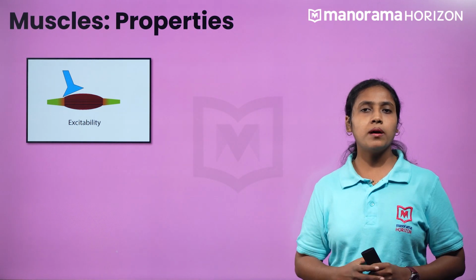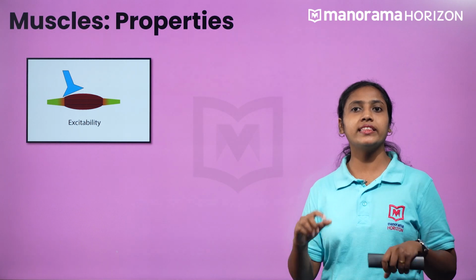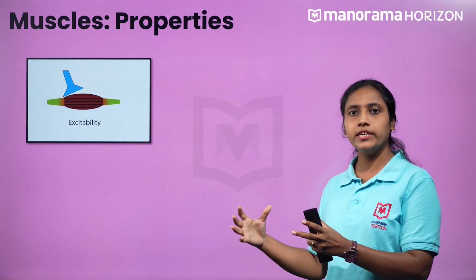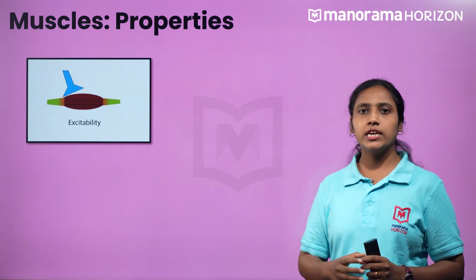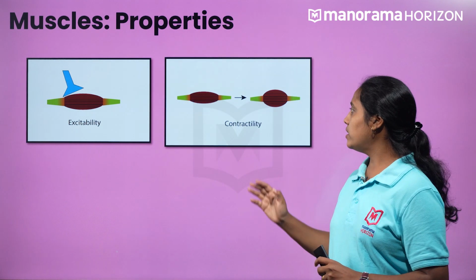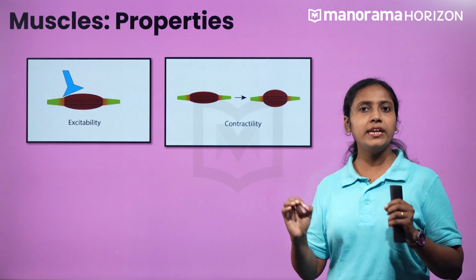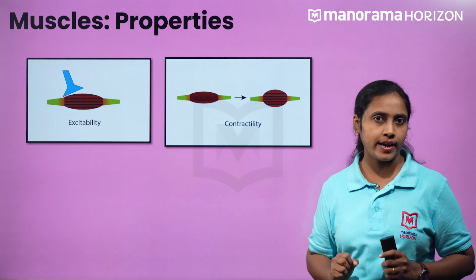Like neurons, muscles are excitable tissues in the sense that they can conduct or transmit electrical impulses in response to a stimulus. Second is contractility. Contractility is the ability of the muscle to contract.